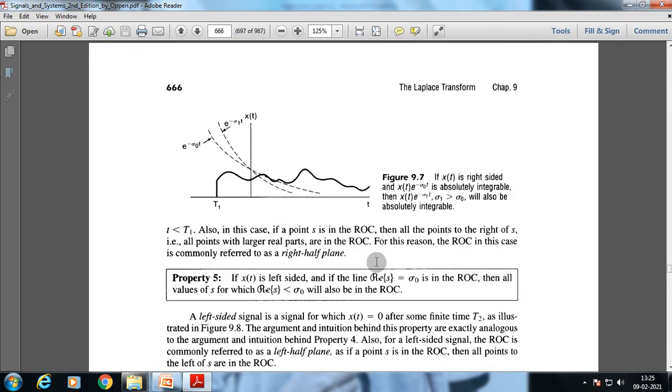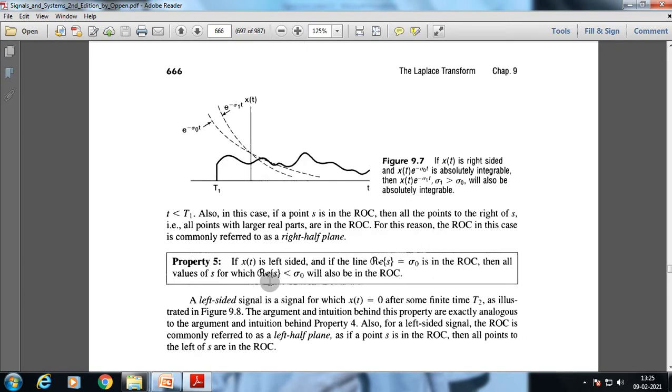Since x of t is equal to 0 for t less than capital T1, in this case, if a point s is in the ROC, then all the points to the right of s, all points with larger real parts, are in the ROC. For this reason, the ROC in this case is commonly referred to as the right half plane.